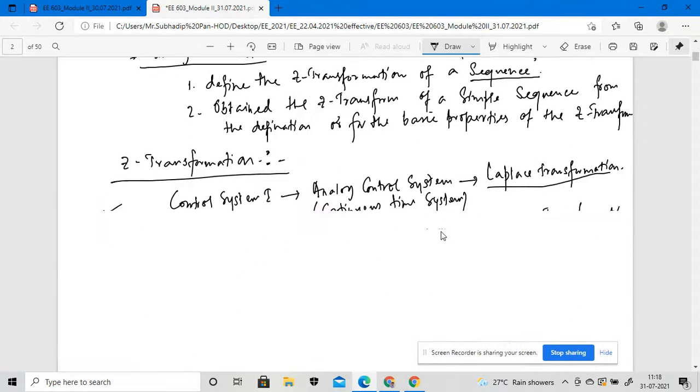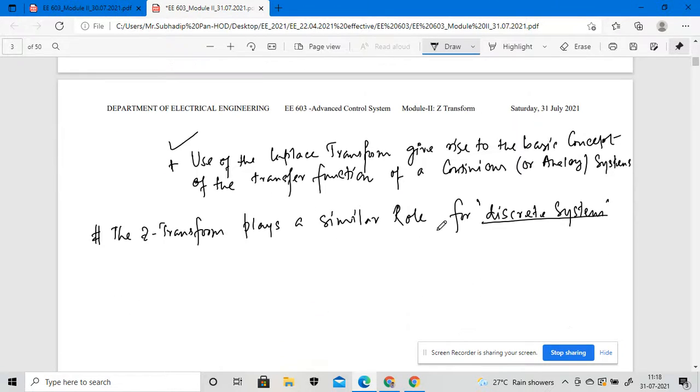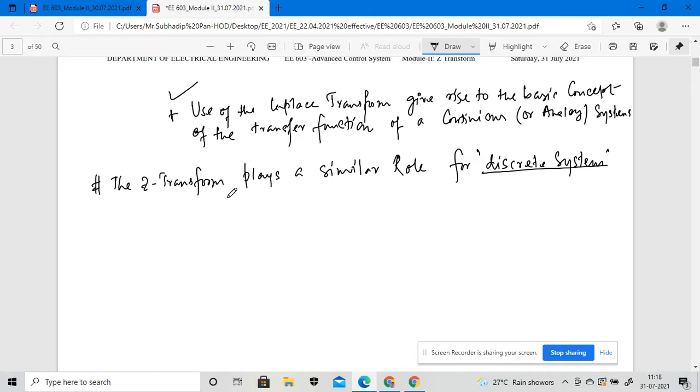But the Z transformation plays the same role in the discrete system. Discrete system means suppose we have discrete time data, suppose 0, T, 2T, 3T, and so on. This Z transformation plays a similar role in a discrete time system, right?